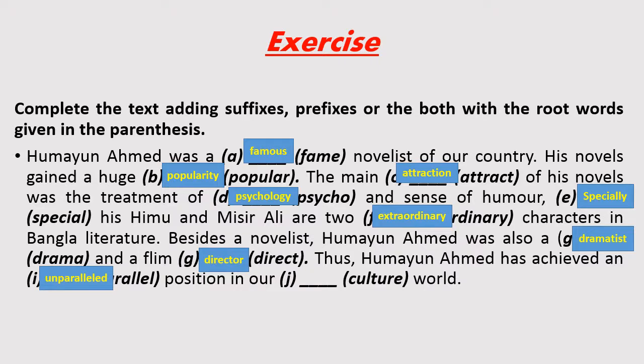In our culture world. Here we see another determiner in this sentence, our, and we got two words, culture and world. So determiner plus adjective plus noun. So the adjective form of culture is cultural. That is the correct answer of this passage. I hope all of you understand this solution.